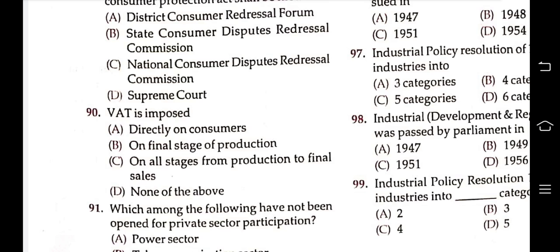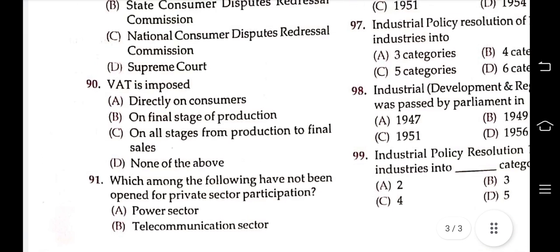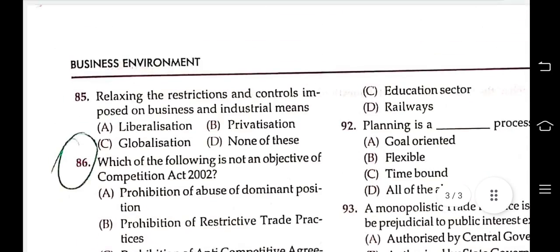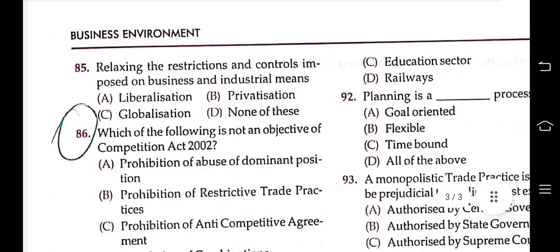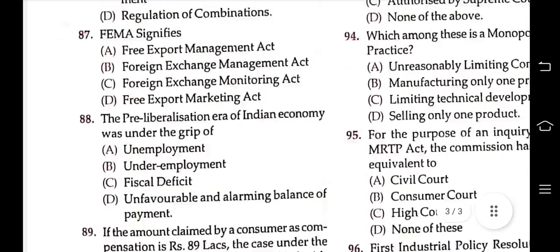Which among the following have not been opened for private sector participation? Power sector, telecommunication sector, education sector, railway. Answer is railway.